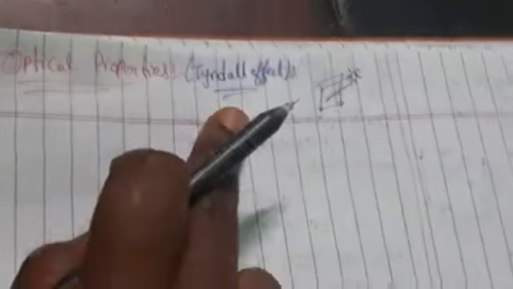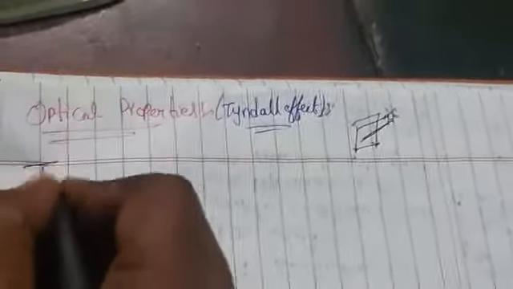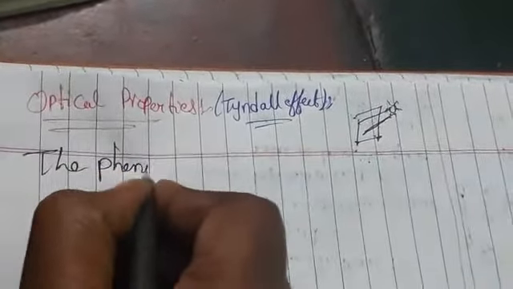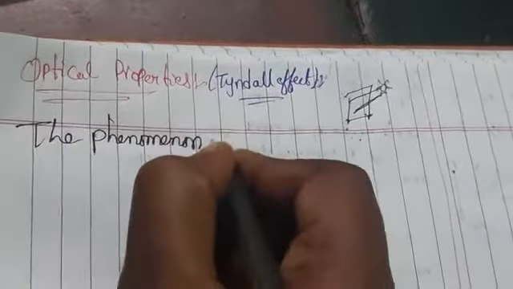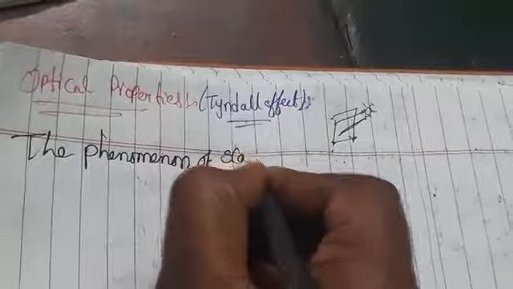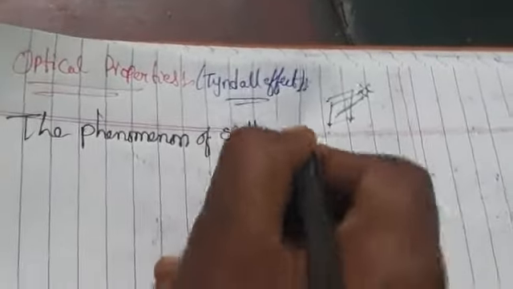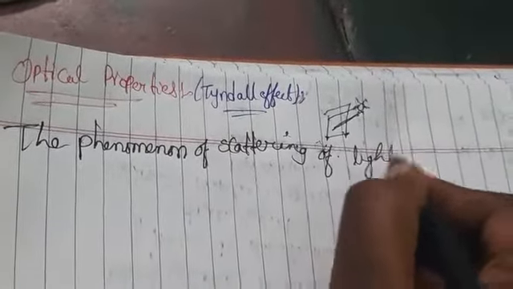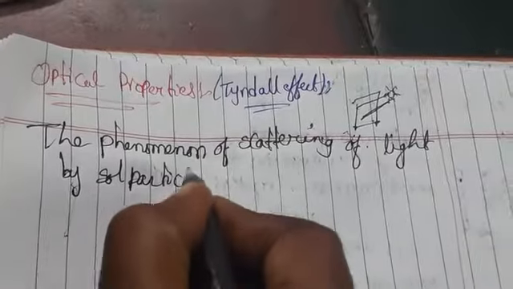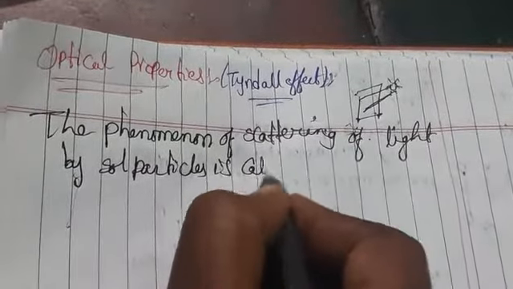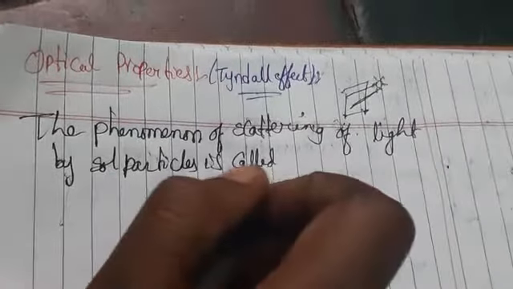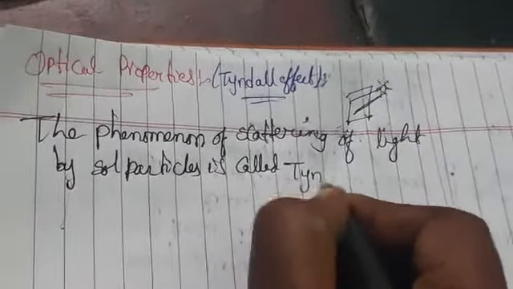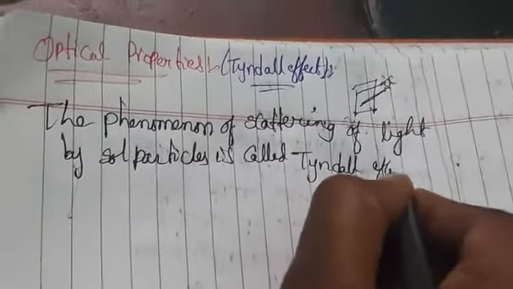So by this we can define the Tyndall effect as nothing but the phenomenon of scattering of light by sol particles. Sol particles are nothing but colloidal particles. This is nothing but the Tyndall effect.